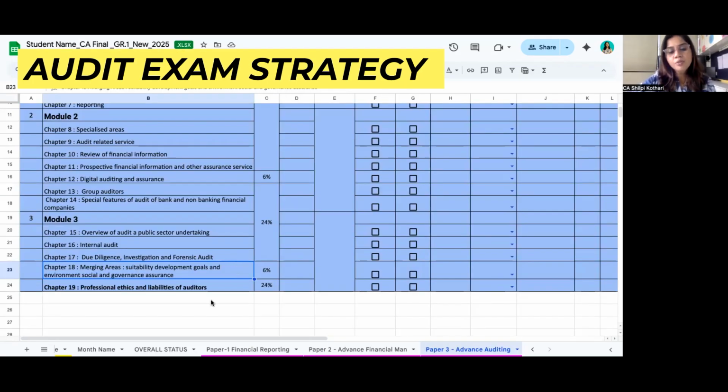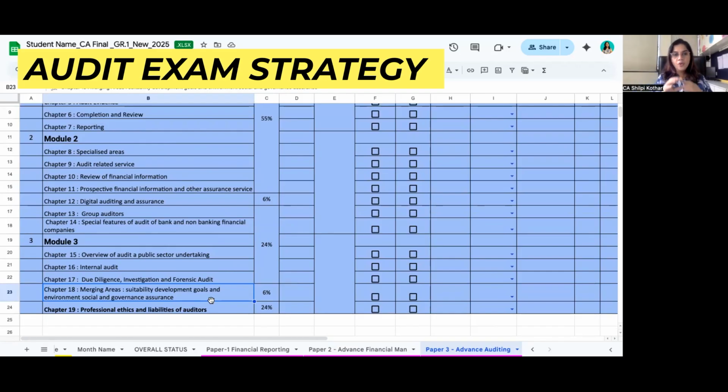And here the most important thing I will suggest for audit: please do writing practice. Writing practice in the sense, when I say solve as many questions as possible, it means don't solve verbally. Just view the question, think on it. What can I write? What para can I mention? What clauses can I write? From where has it been asked?